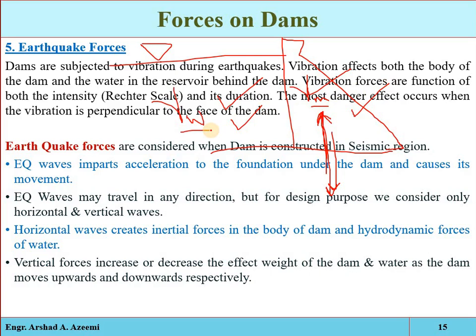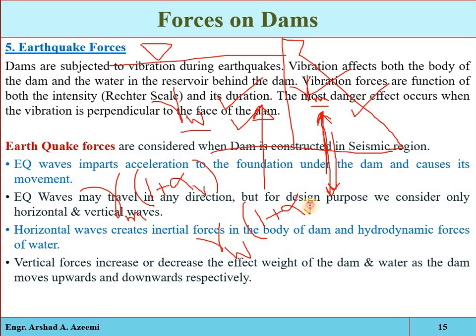And remember, when the acceleration is upward, then the unit weight of the material will be increased by this amount, and the unit weight of the water will be increased by this much amount.